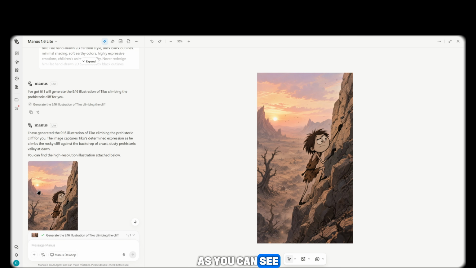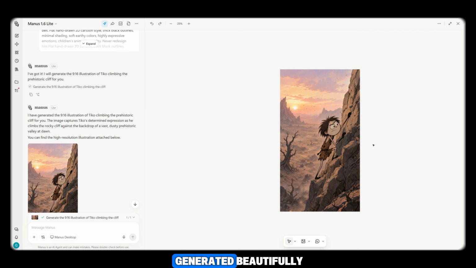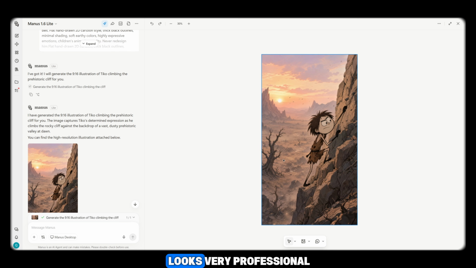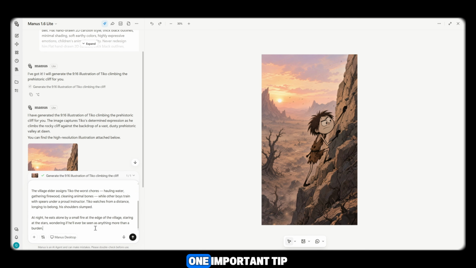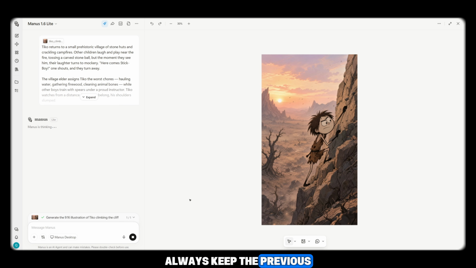As you can see, the first Canvas Boy image has been generated beautifully. The quality is excellent and looks very professional. Next, copy the second image prompt from Claude AI and paste it into Manus AI. One important tip: always keep the previous image as a reference, so the AI maintains character consistency throughout the story. Click Generate, and your second image will be ready shortly.